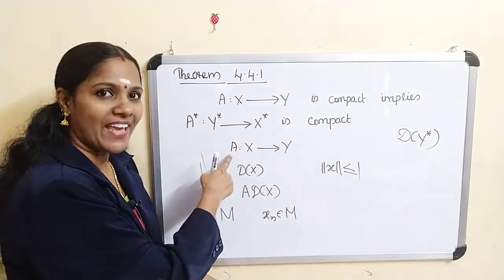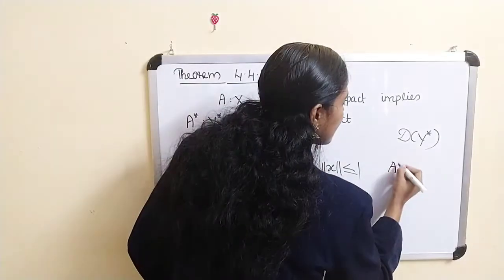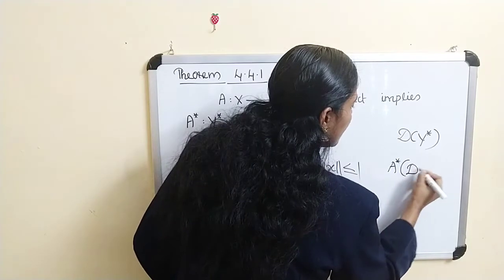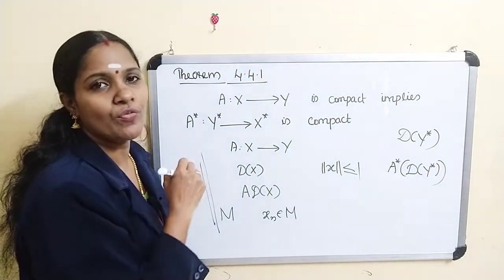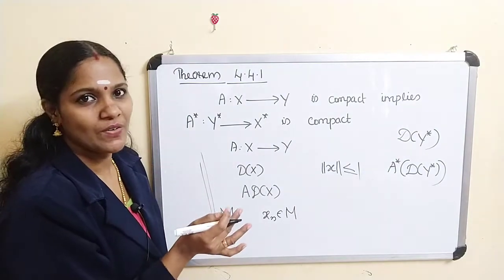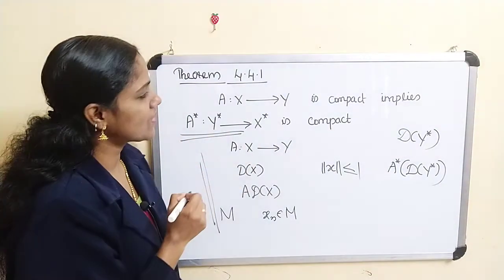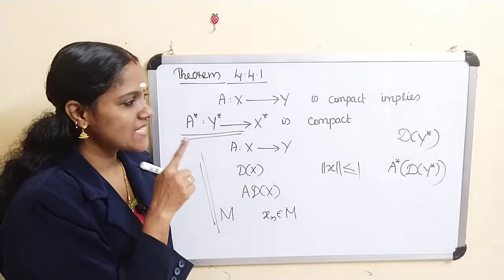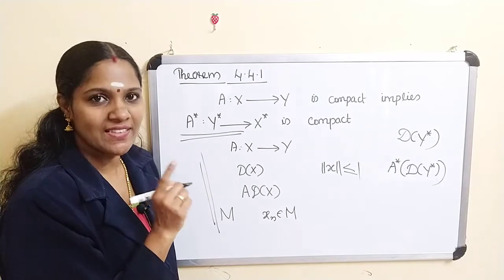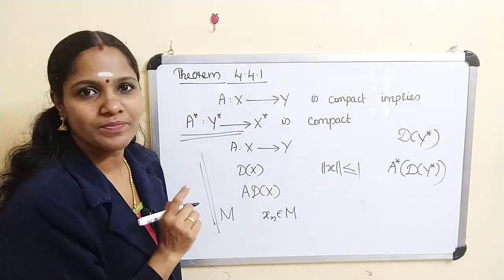Now what about the image? Here the image is under A star. That means here A star D of Y star is pre-compact. Okay. So to prove A star from Y star to X star is compact, we are going to prove A star DY star is a pre-compact set in X star.